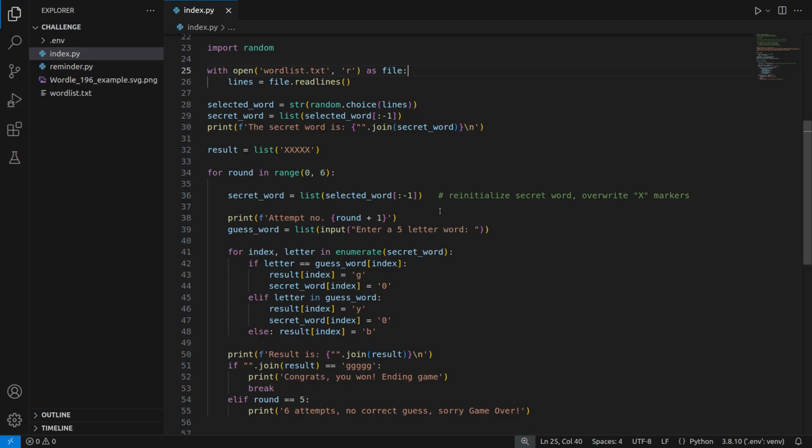So apart from that, everything else seems to work. And I didn't actually condense this into different functions, because at the end of the day, this is only about, what, 15 lines or something like that?